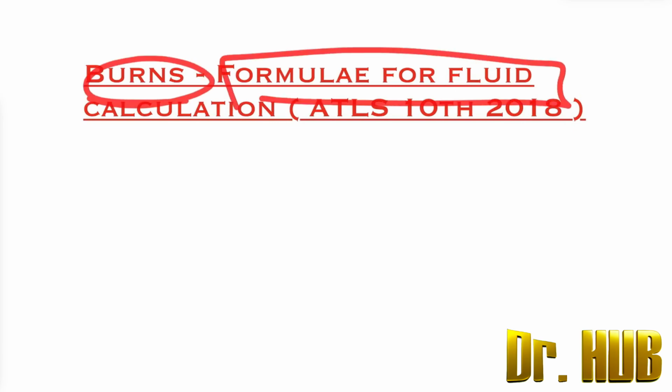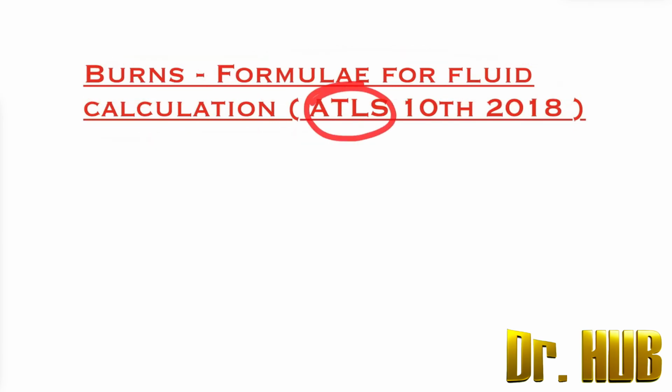Burns, we are looking at the formulae of the fluid calculation as per the ATLS, the 10th edition, 2018. The first one is the Parkland formula.